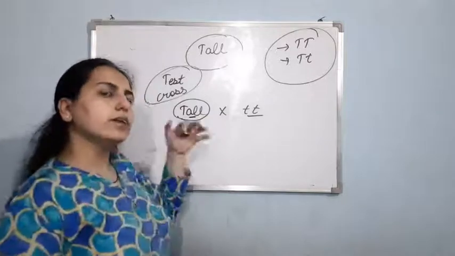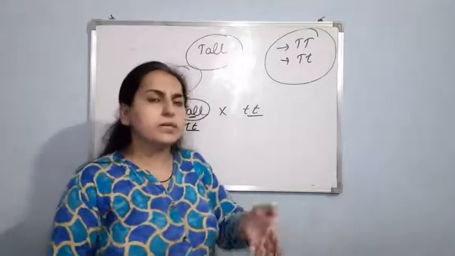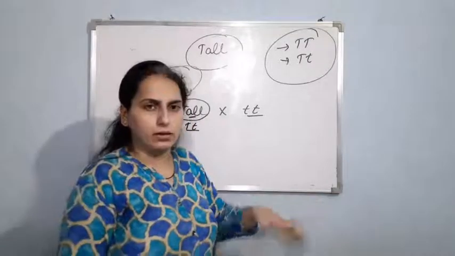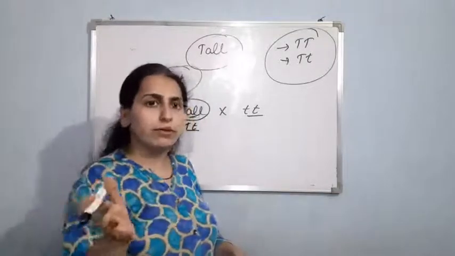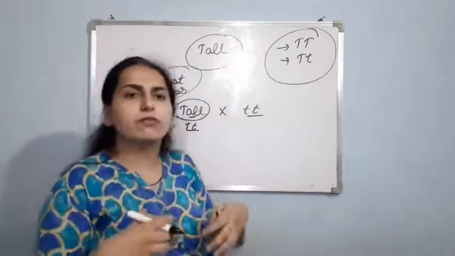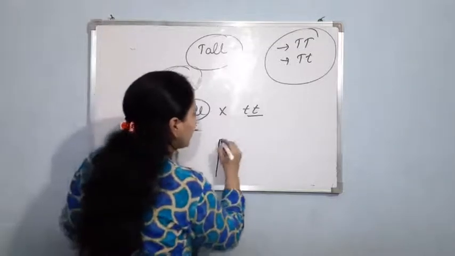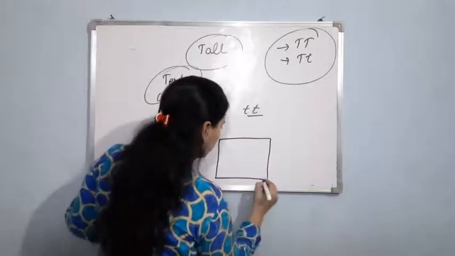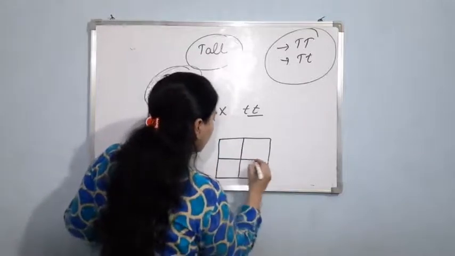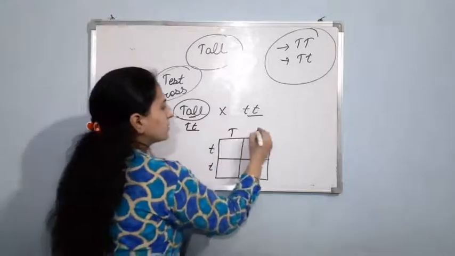If in the future generation after the test cross, you find that 50% of the organisms produced are tall and 50% are dwarf, then surely the genotype of the given organism that we have to find is capital T small t. Now again let me do this with the help of a Punnett square like this. Capital T and here capital T small t.